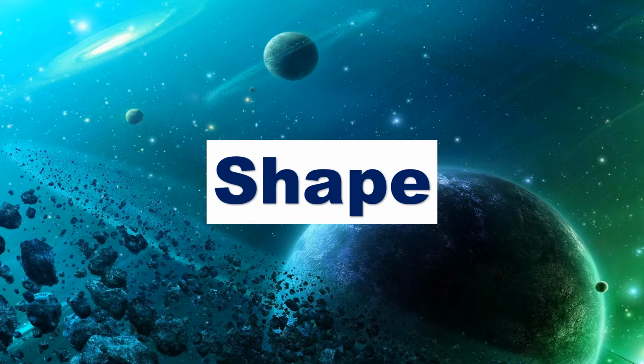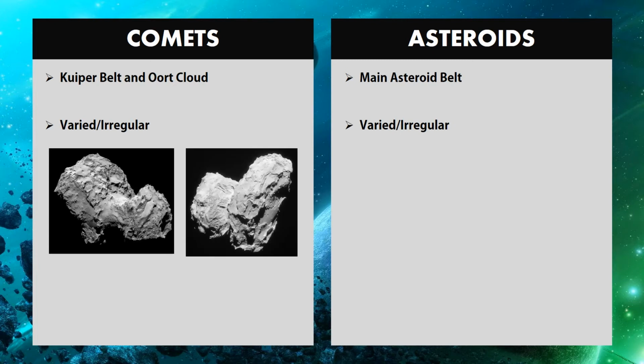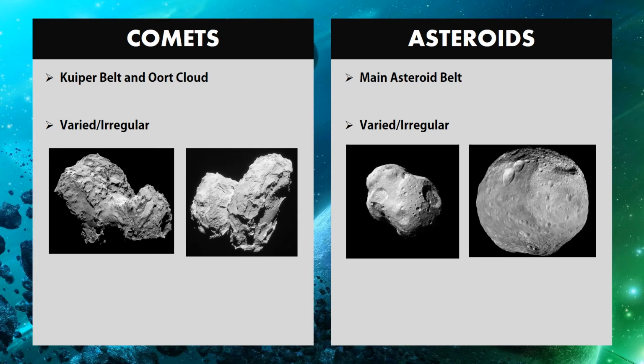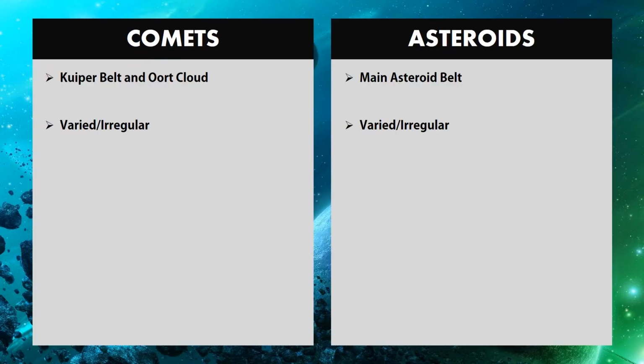Now, let us compare the shapes of comets and asteroids. Comets and asteroids have varied and irregular shape. These are the examples of comets, and these are asteroids. As you can see, both have varied and irregular shape. Size range of diameter in kilometer. The sizes of comets are ranging from 1 kilometer up to about 20 kilometer, while the asteroids are from 1 kilometer up to 1,000 kilometer.